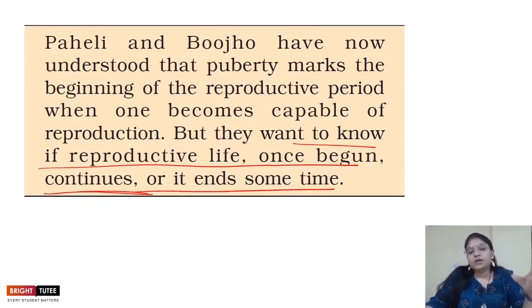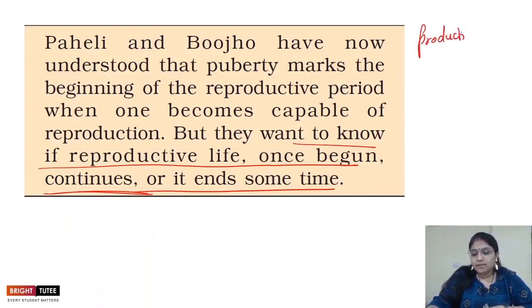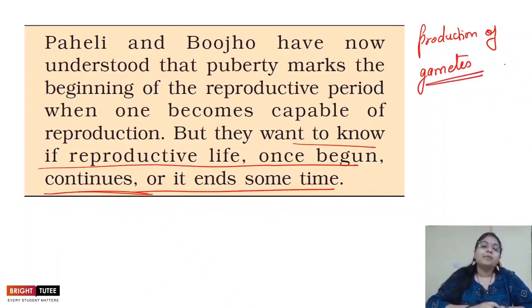Now we've already seen how the reproductive phase begins in human beings when the production of gametes begins. That is, in males the sperm, and in females the egg is released, right? So production of gametes marks the beginning of reproductive life in adolescence. So the question here arises whether there is an end to it.